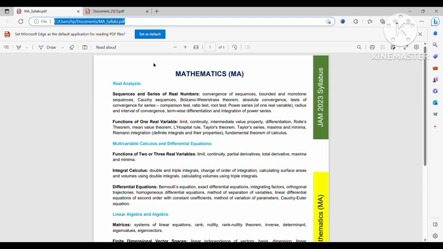And Riemann integration is an important part, but I think only one or two questions will come from this topic. It also came in 2022 as well as in 2023. The most important thing for this part is that this question will come, I think, in the MSQ section.